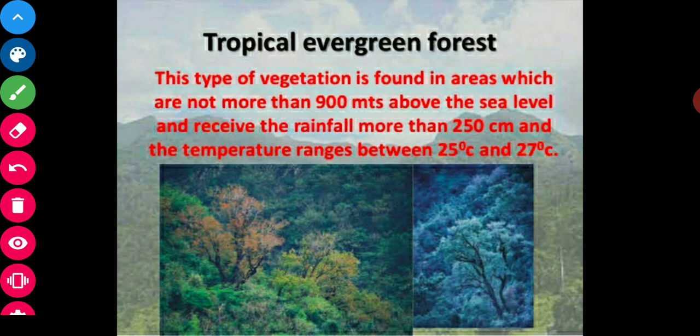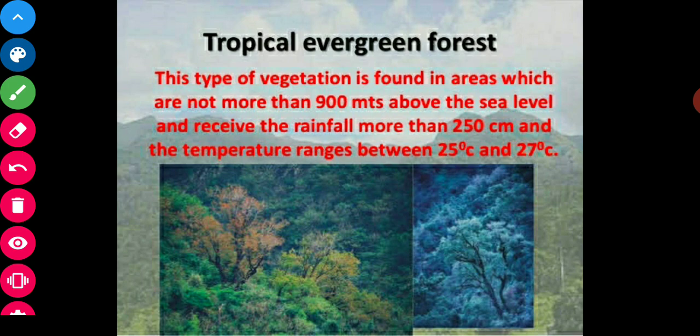These tropical evergreen forests are found in the Andaman and Nicobar Islands, parts of northeastern states, Odisha, West Bengal and the western slopes of the Western Ghats.